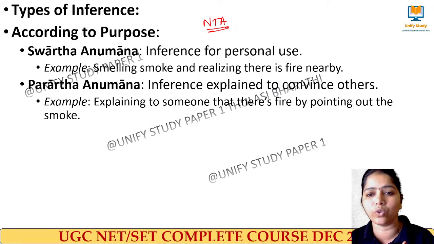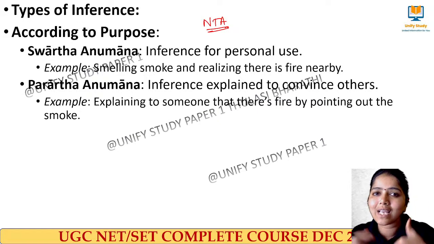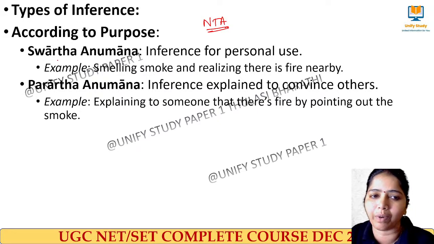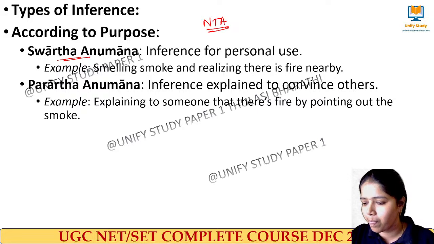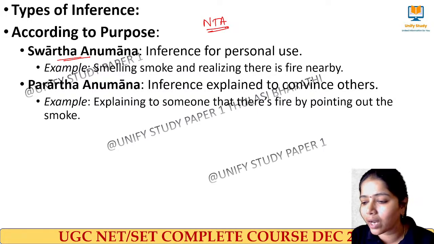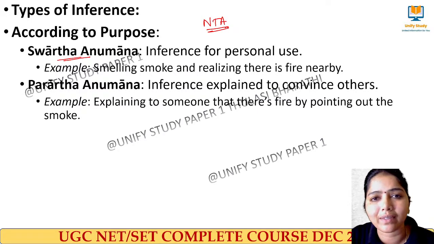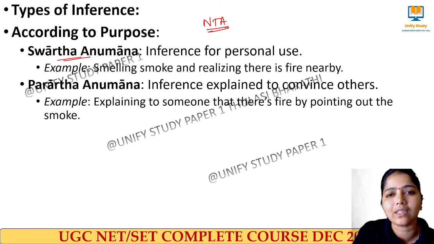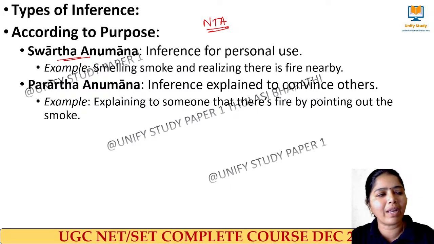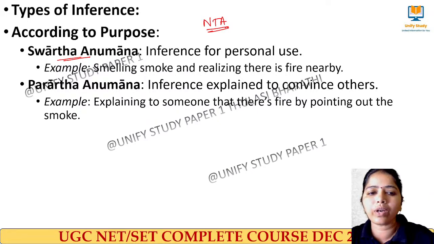So this is the inference which I give for myself, inference for personal use. I infer for myself, this is the reason why I have failed. When I say this to myself, that is called Swartha Anumana. Am I clear? Yes. Then what do you mean by Prartha Anumana? When I want to convince other people with the reason: this is the reason it happened. When I say that, that is called Prartha Anumana.